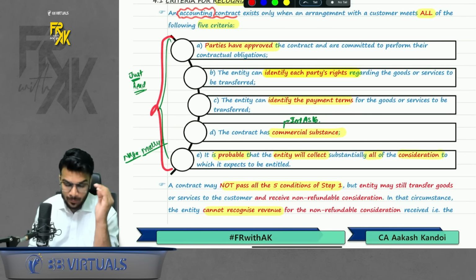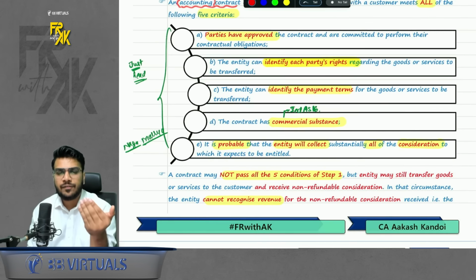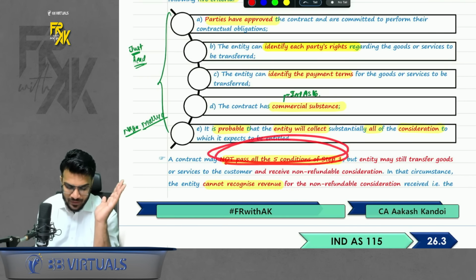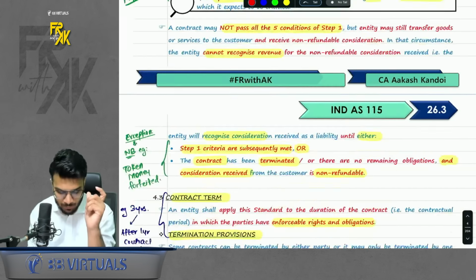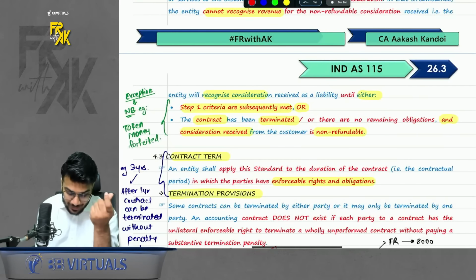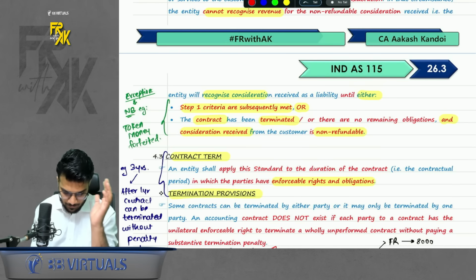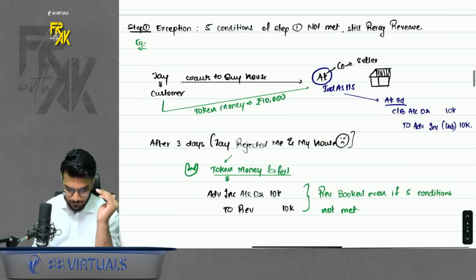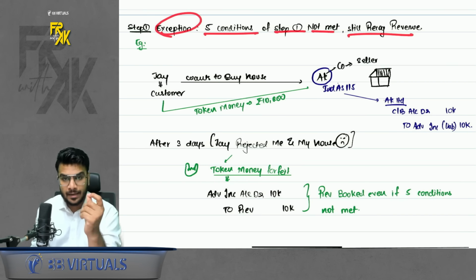If the 5 criteria are met, you can book the revenue under this contract or you can start accounting for the contract. But what if the 5 criteria are not met? If you do not meet the 5 criteria, you should not recognize the revenue. But there was one exception. In case you remember, we discussed one example where even if the 5 criteria are not met, still we will book the revenue. So what was that example? Let's come to that example. Here it is. Exception: 5 conditions of step 1 not met, still recognize revenue.